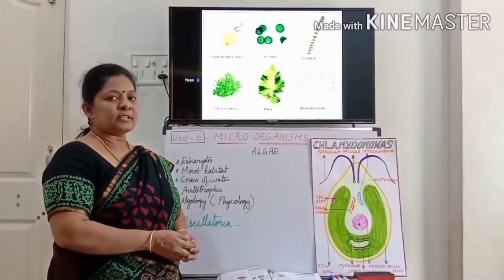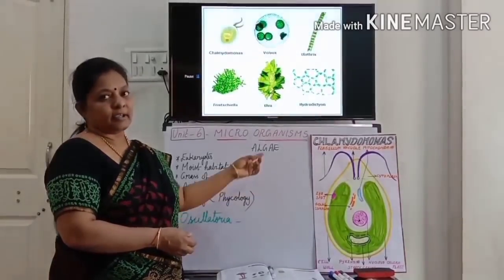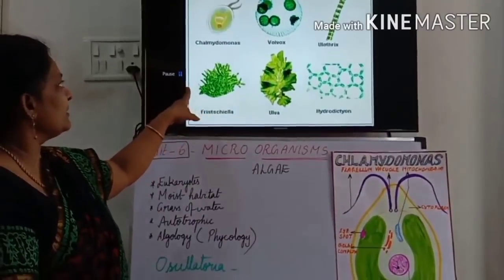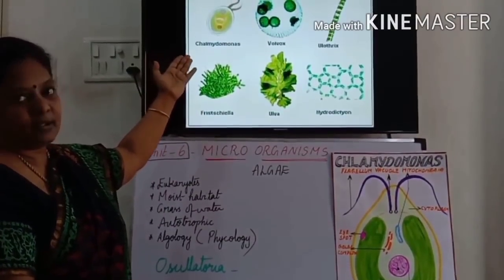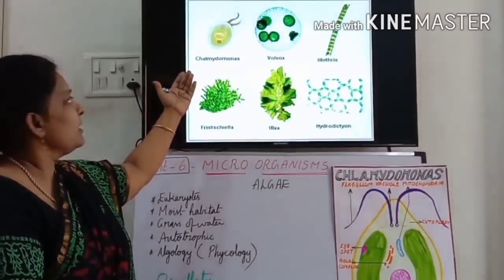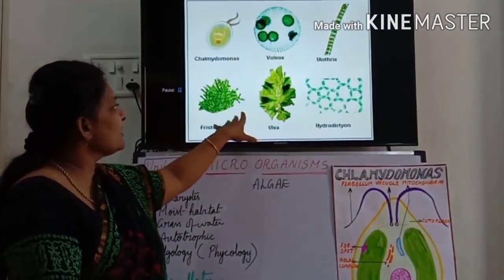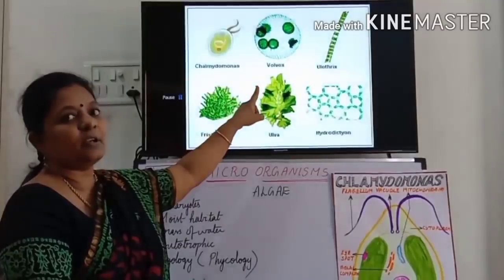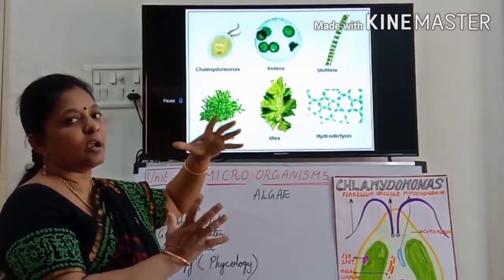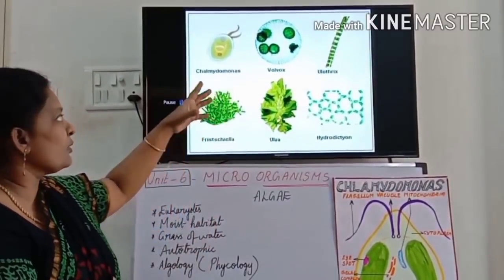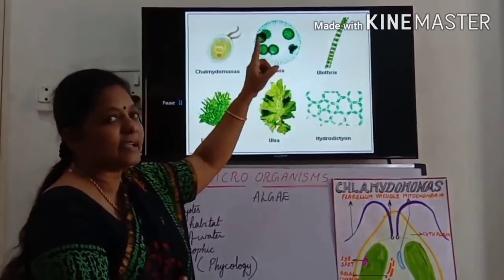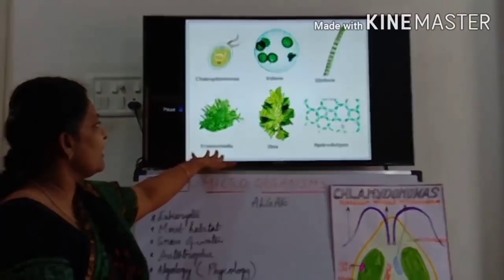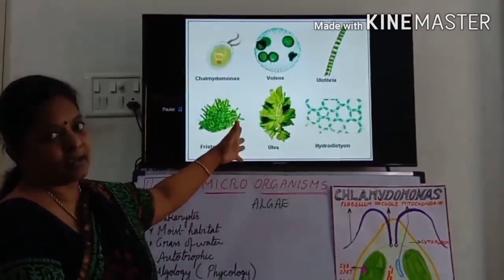The fourth organisms are algae. Okay, see here, many algae are there. Chlamydomonas is the best example for unicellular algae, and these are multicellular algae. Volvox is also unicellular algae, but it lives like a group, a colony. So it is a colonial form. Ulothrix is like a filament, a multicellular algae. And see, Fucus, Ulva, these are all marine algae.